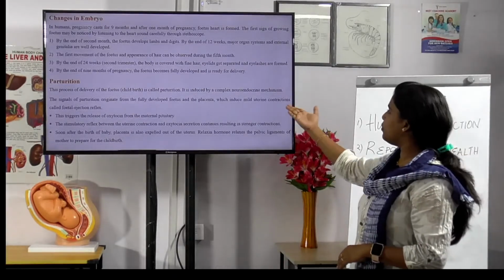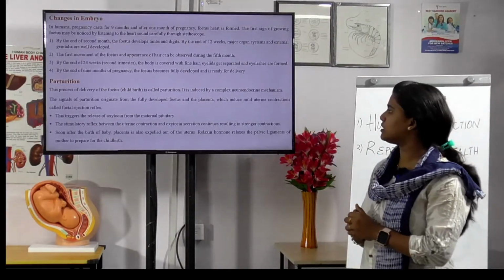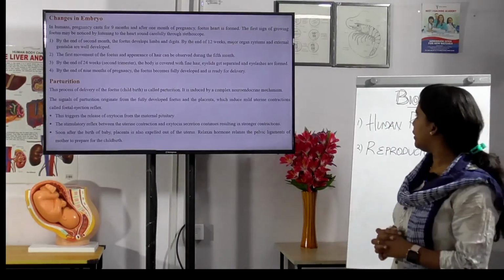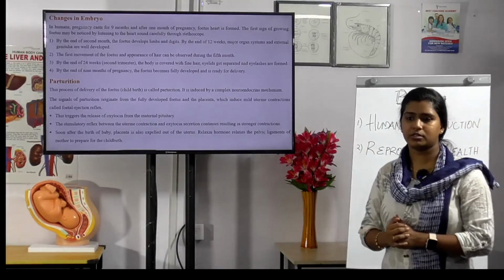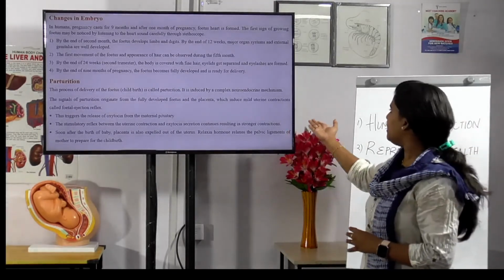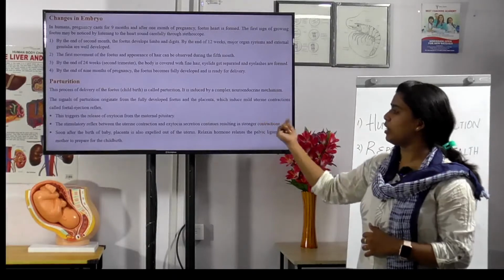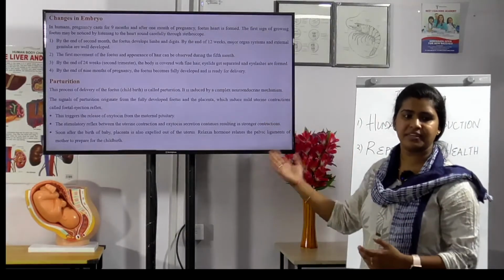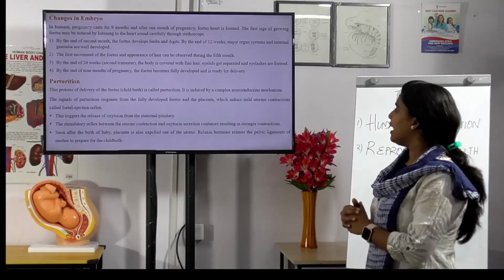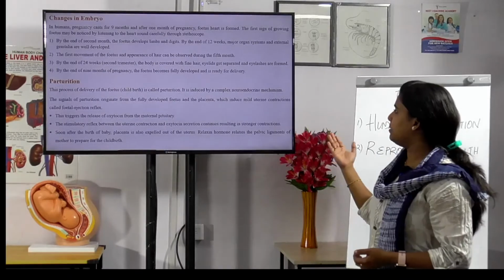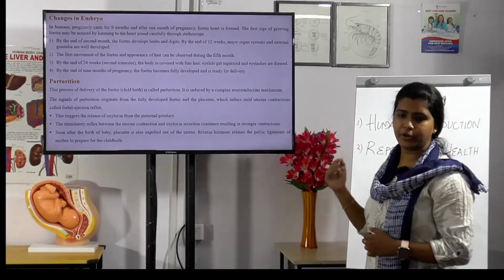What induces the uterine contraction? Yes, correct. The mild uterine contraction is called the fetal ejection reflex, and this triggers the release of oxytocin from the maternal pituitary gland.